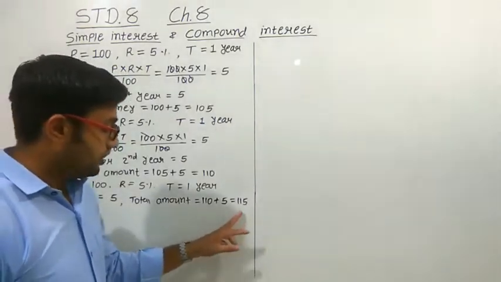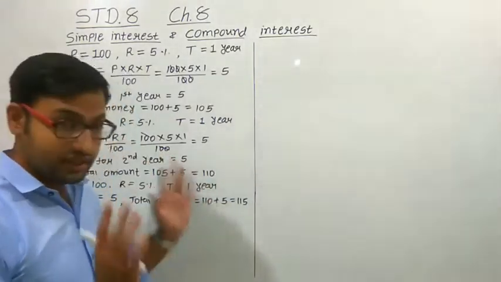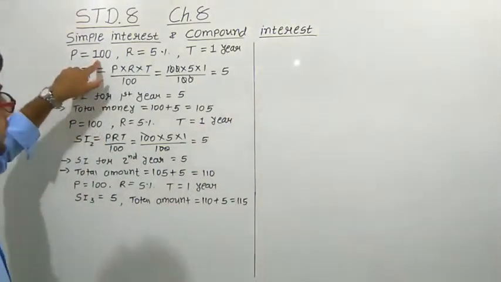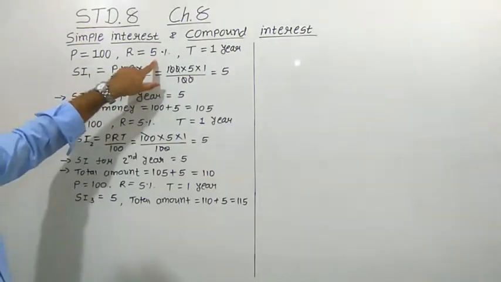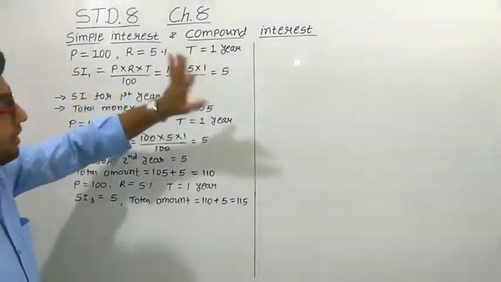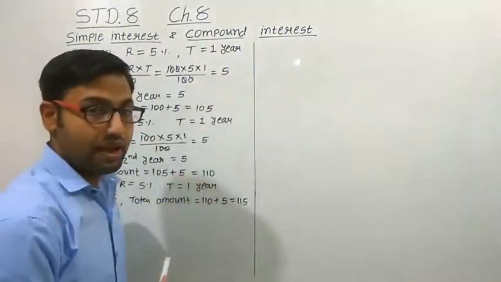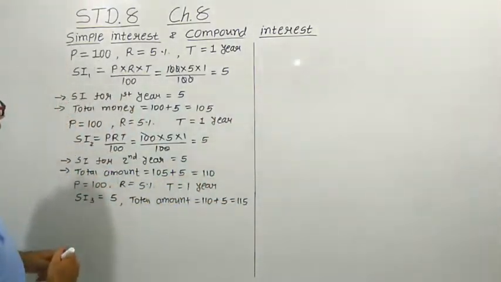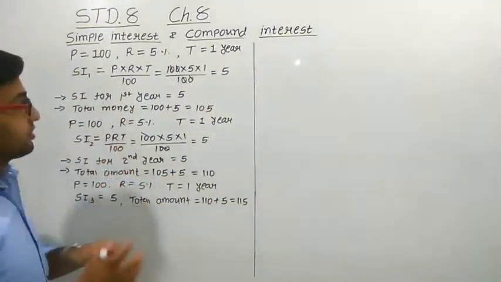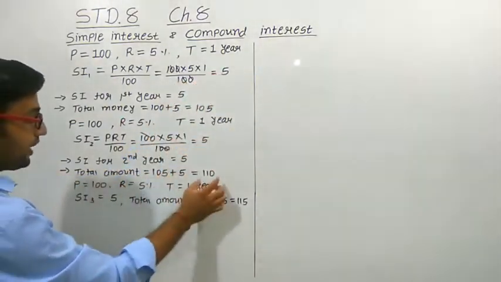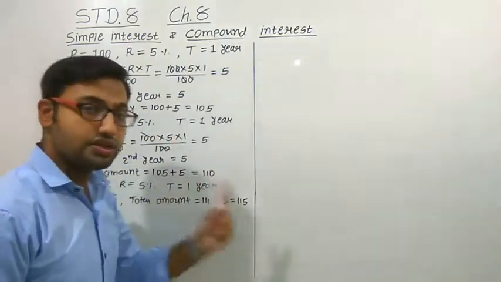Right? So let me tell you again. If you are borrowing 100 rupees at a rate of 5% for a time duration of 1 year, then you have to pay 105 rupees back to the bank. If you borrow this 100 rupees for 2 years, the total amount you have to pay is 110 rupees.